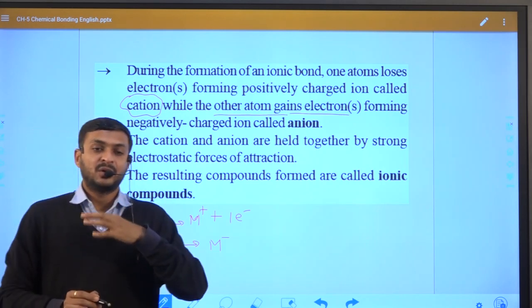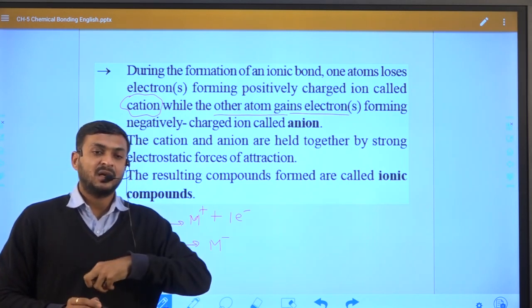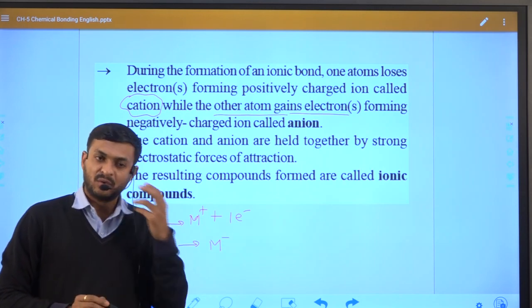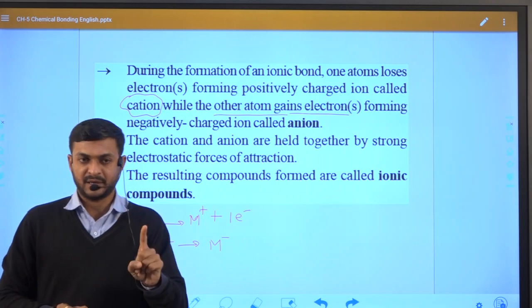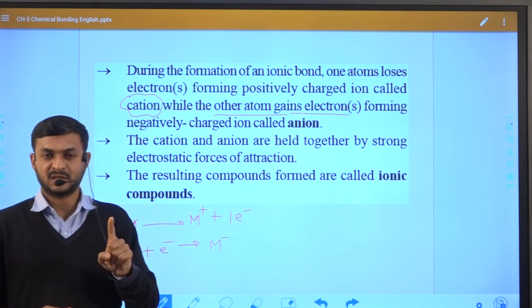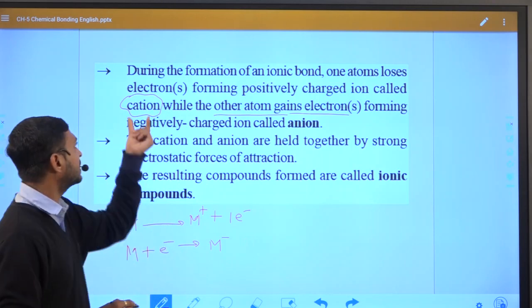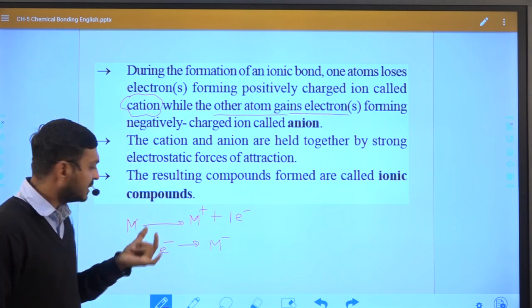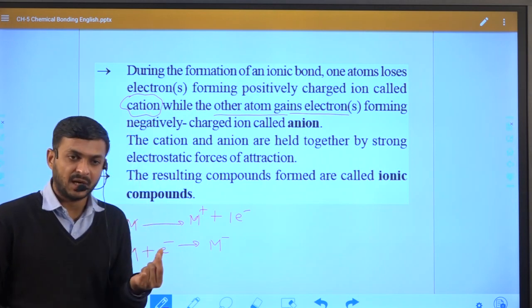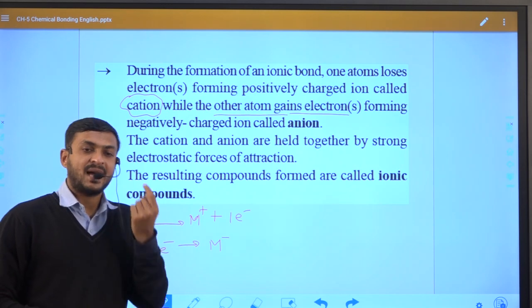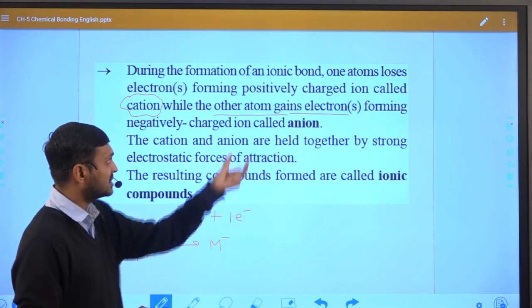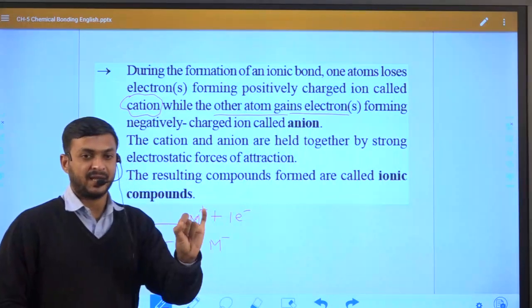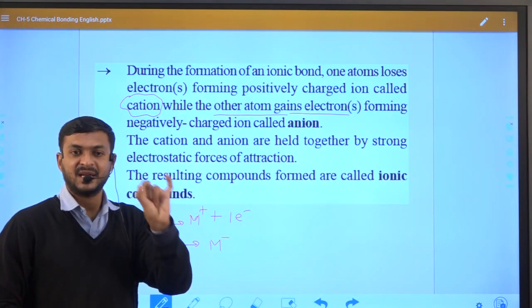That means after losing or donating electrons, it will convert into a positively charged ion, which is nothing but a cation. While in the case of other elements, those elements will accept electrons, so they become negatively charged, and negatively charged is known as an anion. Right? It is known as an anion.